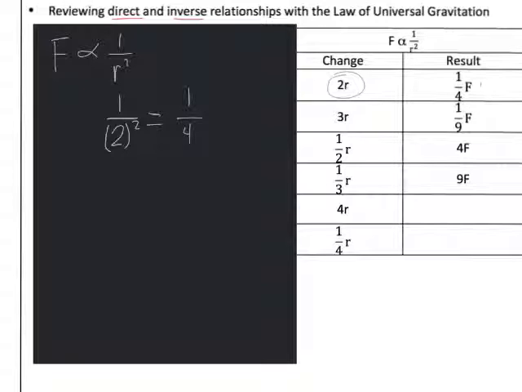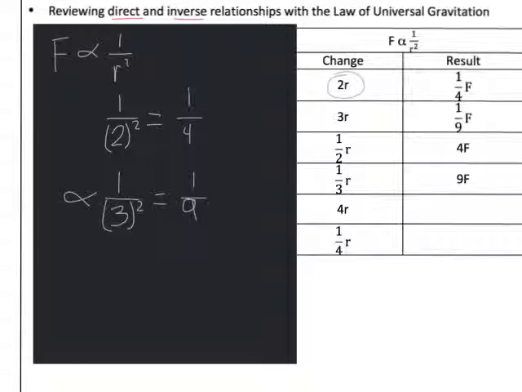For the next one, we've got 3r. So remember, you want to put the force being proportional to 1 over, so we're going to leave that 1 as a placeholder. And then this time it's 3r. So we've tripled the distance between our masses. The 1 stays in the numerator, and then 3 squared would be a 9, and that's how we get 1/9. So all we're doing is plugging in the coefficient that you see in front of that distance